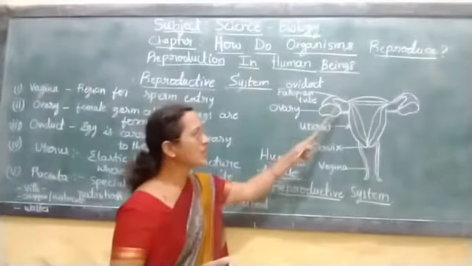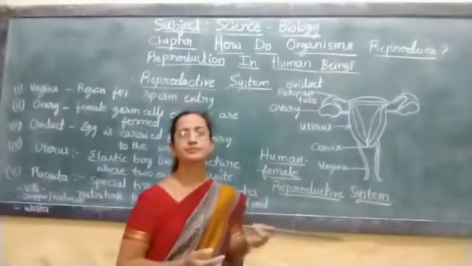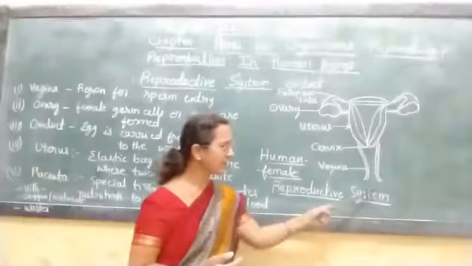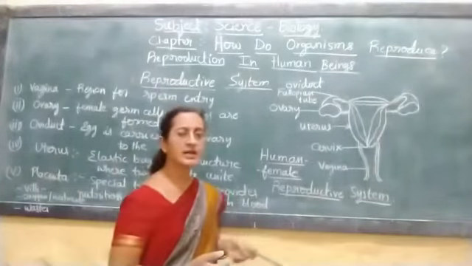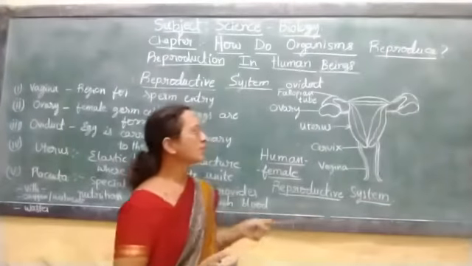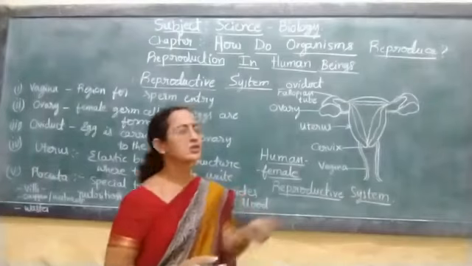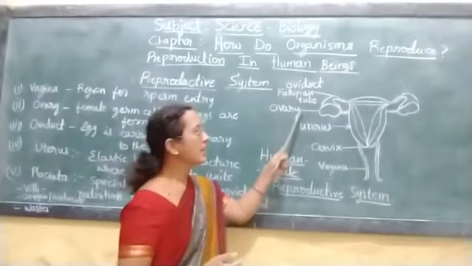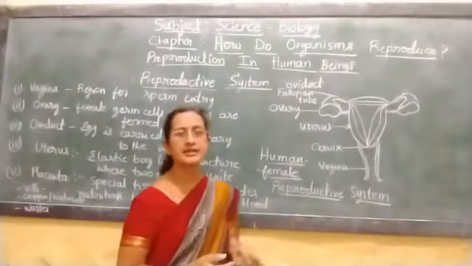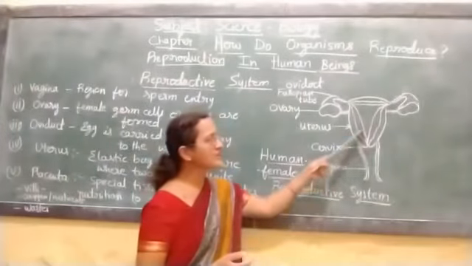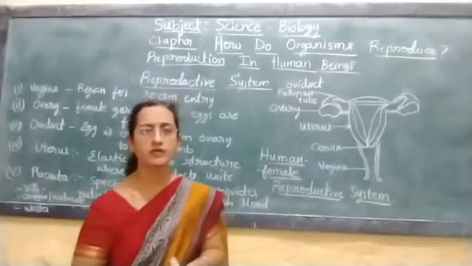The sperms, secreted by the male, enter into the vagina. If it does not receive the sperms, the egg will die, and upon its death it comes out through this vagina, and it is called menstrual flow.